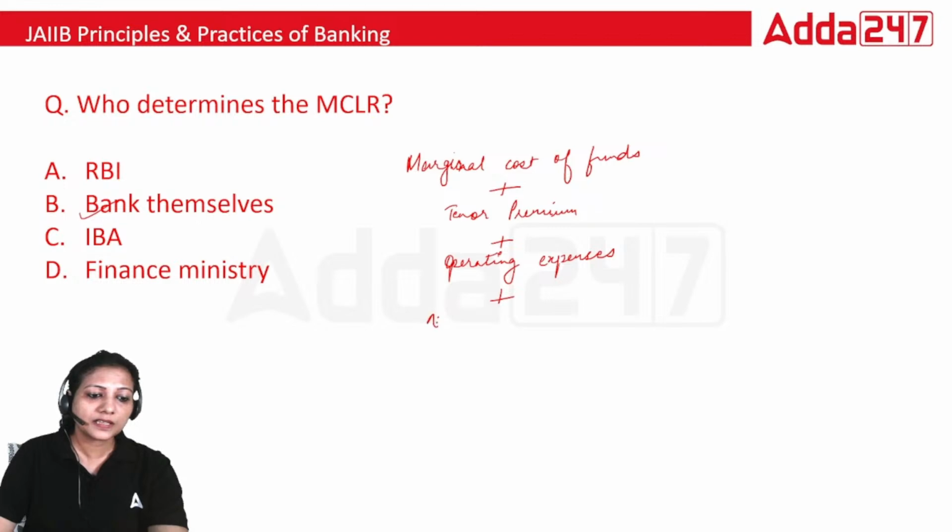It is the negative carry. Negative carry on CRR.